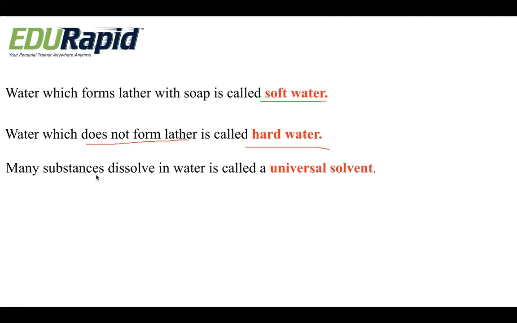We call water the universal solvent. Why? Because many substances dissolve in water. Most of the substances present in nature dissolve in water. So we call water a universal solvent. It is a very important concept, why it is called the universal solvent: since it dissolves almost all the substances.